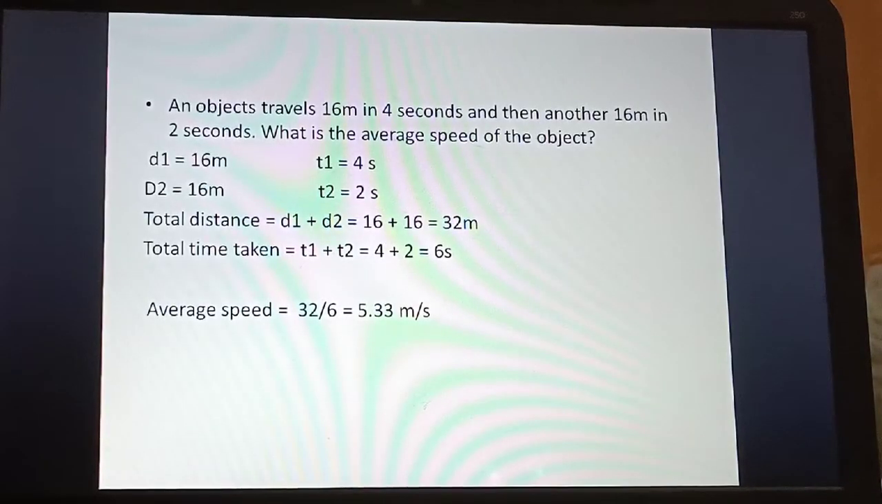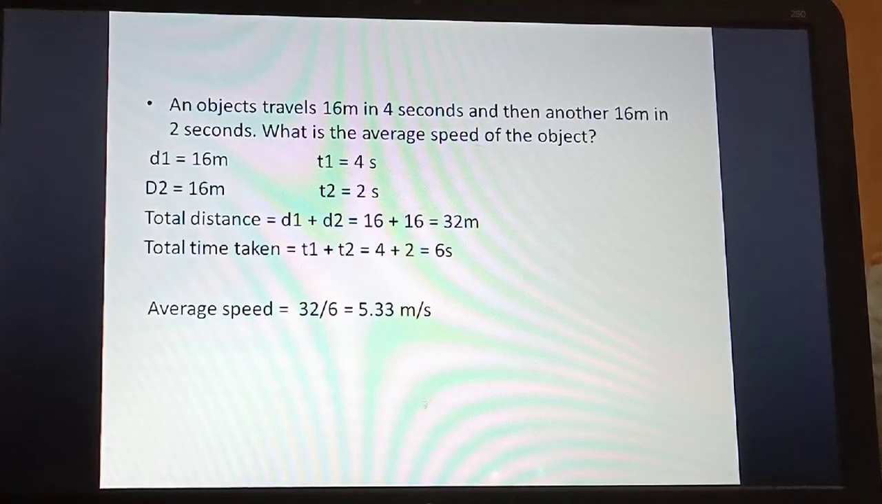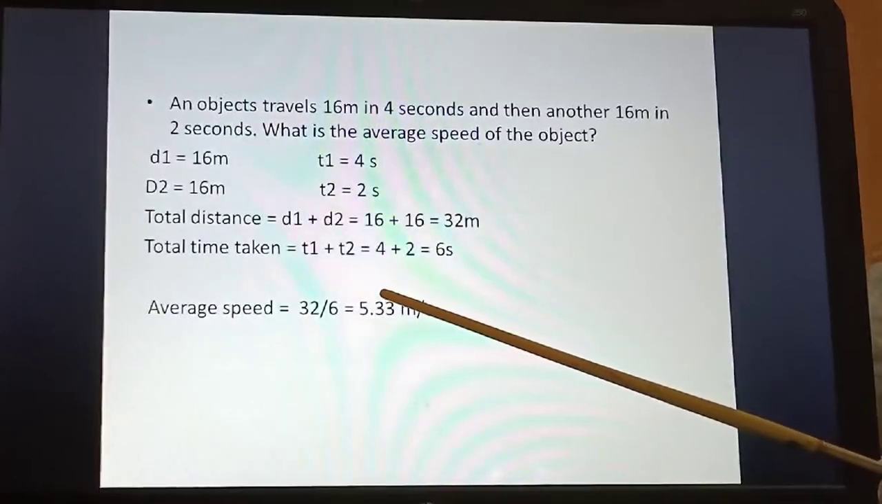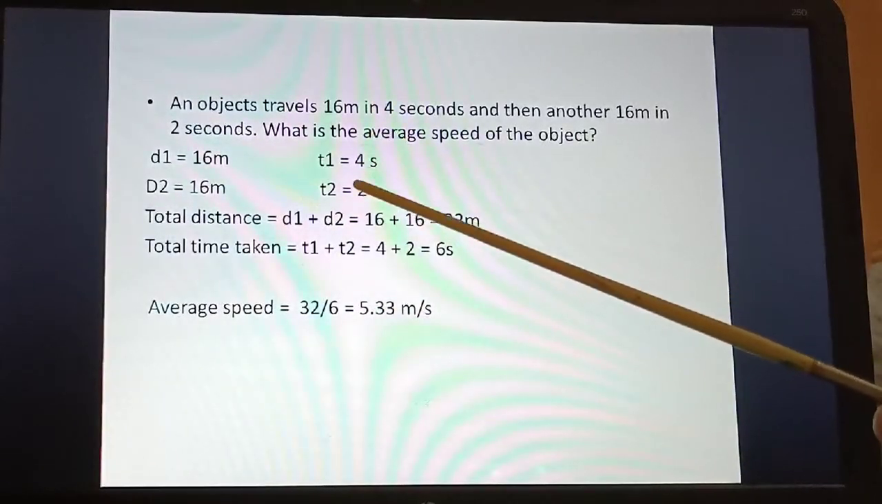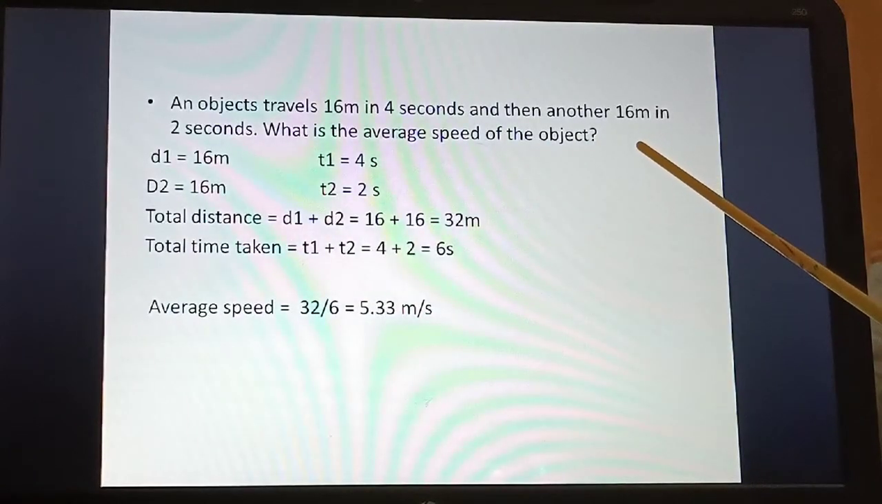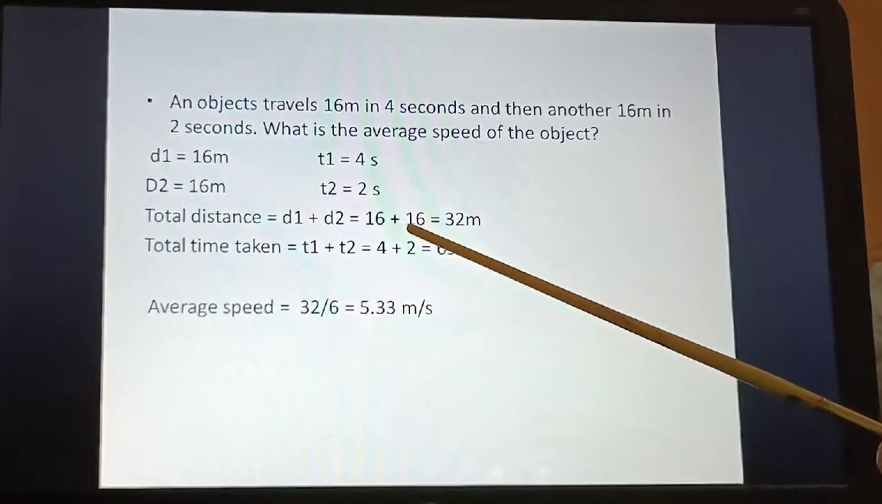Now if you consider an example here, an object travels 16 meter in 4 seconds and then another 16 meter in 2 seconds. What is the average speed of the object? So what is given first? D1, that is, the object travels 16 meter in 4 seconds. So let's consider D1 as 16 meter, T1 as 4 seconds, and then another 16 meter in 2 seconds. So D2 is 16 meter and T2 is 2 seconds.